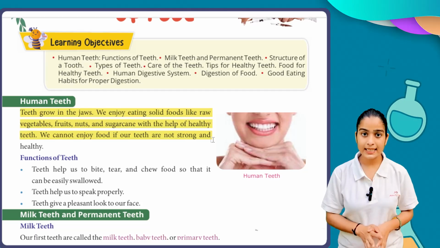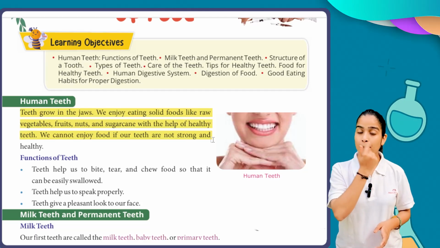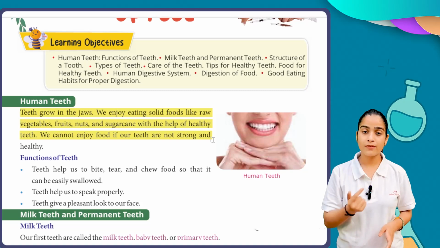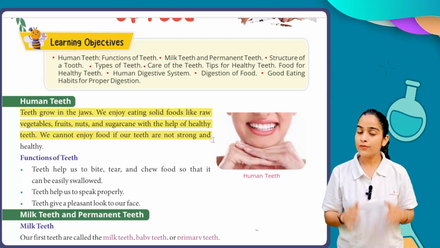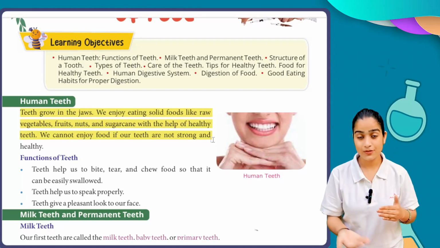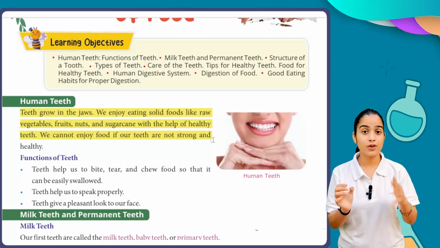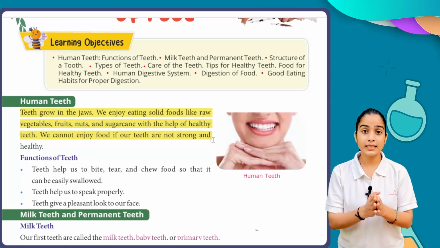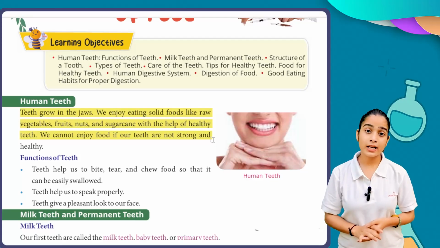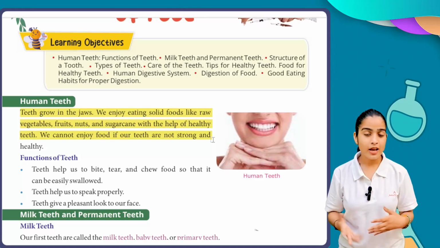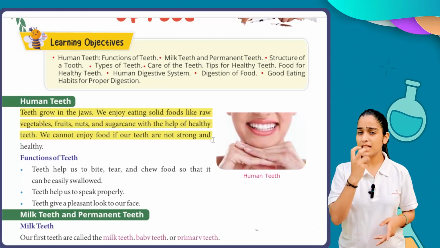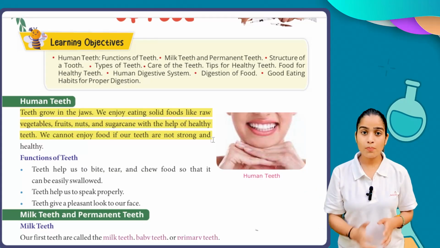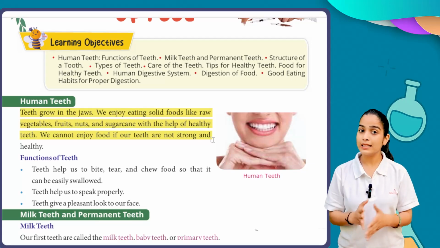The upper muscular part, the attachment point of your teeth, is referred to as the jaw. If we don't have a jaw, we don't have teeth either, because the teeth come out from the jaw only. If our teeth are healthy and strong, then we are able to eat and bite something, right? If our teeth are very weak, they just come out whenever we eat something. So if we want to eat properly, we need strong, healthy teeth.